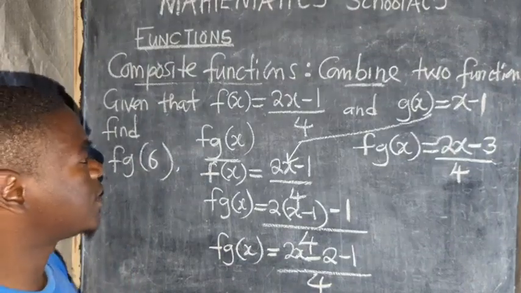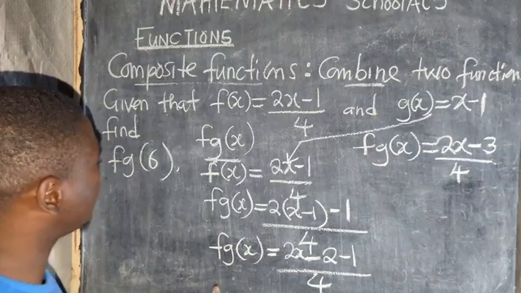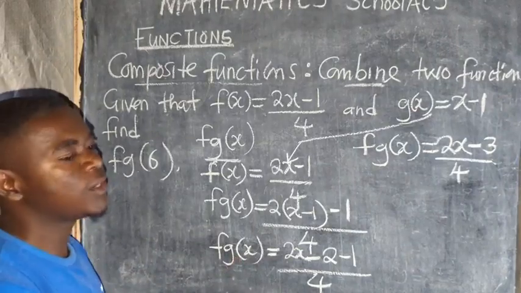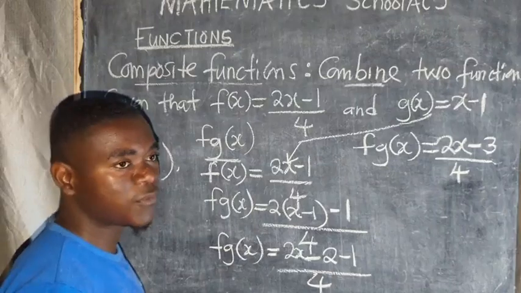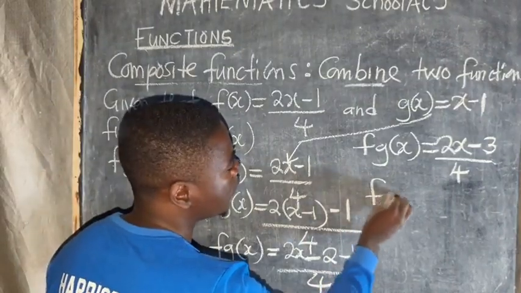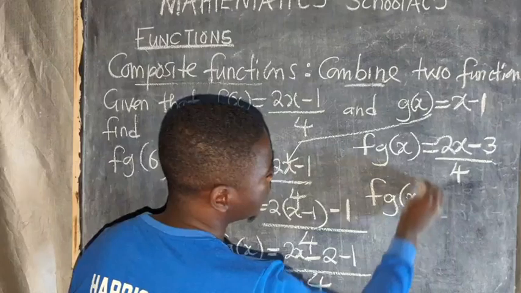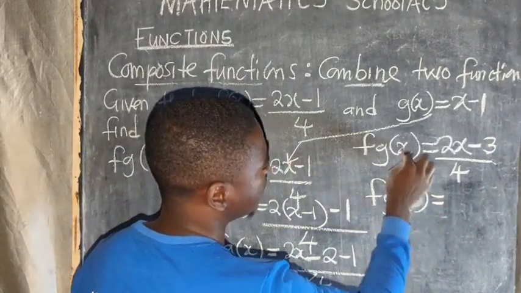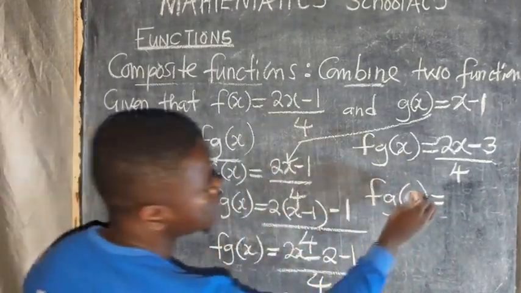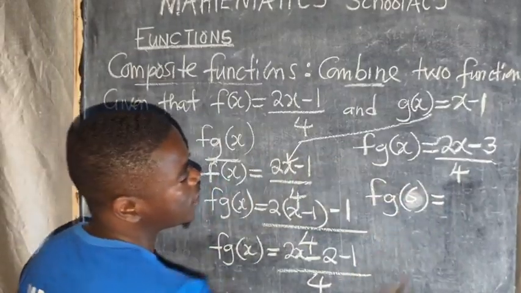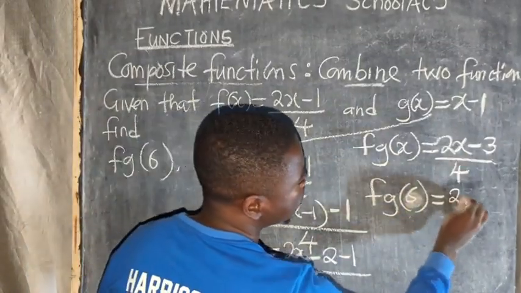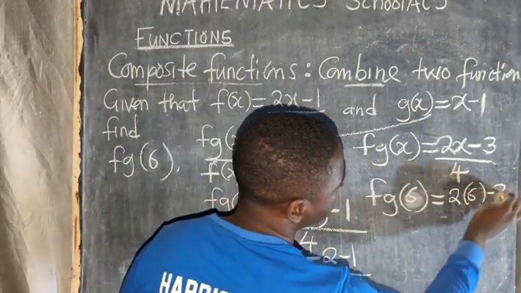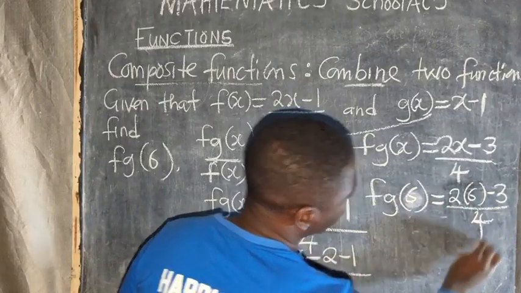Okay, so this is what I'm actually doing. After this, if you understand this very well, you can't fail any question. So f g of x is equal to, where there is x here, I put a 6. Even there I put a 6. 2 times 6 minus 3 over 12.